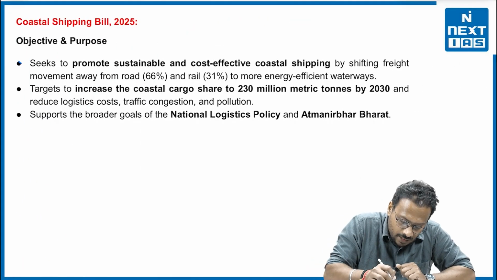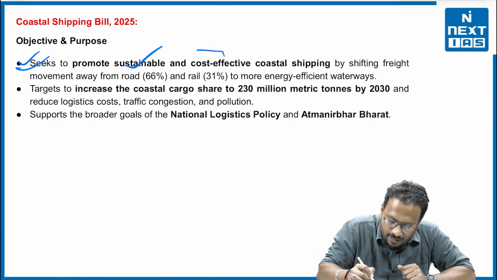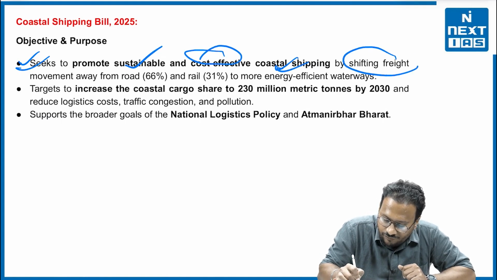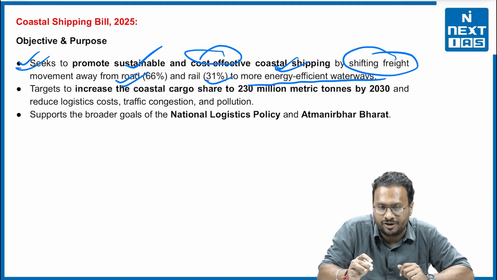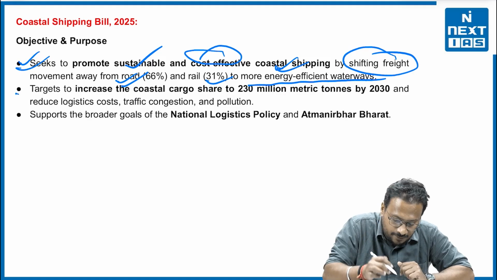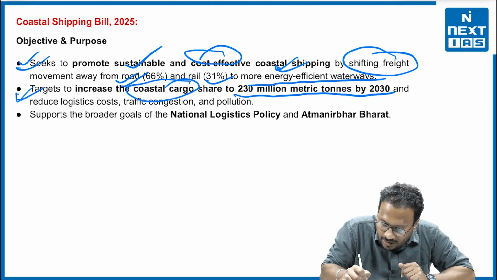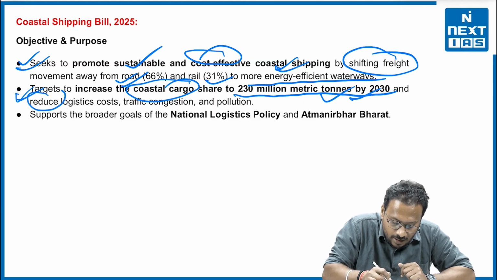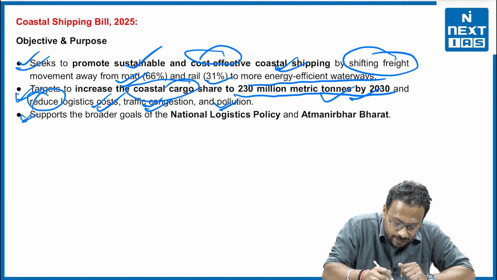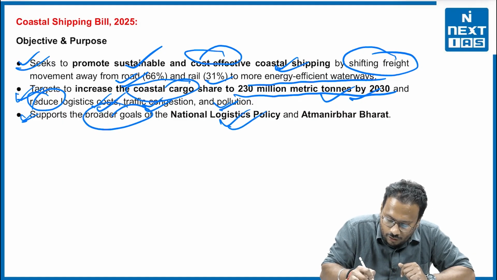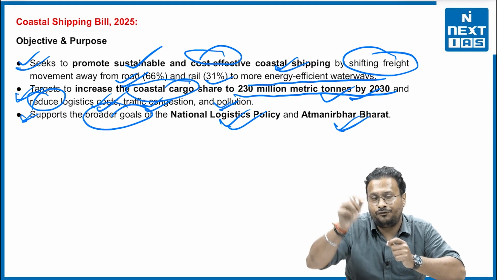Right? So the objectives of the particular shipping bill: it promotes sustainable and cost effective coastal shipping by shifting freight movement away from road and rail to more energy efficient waterways. The point we just discussed, the exact thing. Second, it targets to increase the coastal cargo share to 230 million metric tons by 2030 and reduce logistic cost, traffic congestion and pollution. Third, it supports the broader goals of the National Logistics Policy and Atmanirbhar Bharat, aligning with forward-based policies.